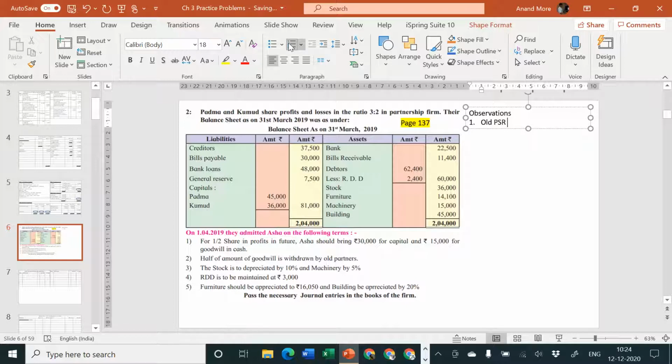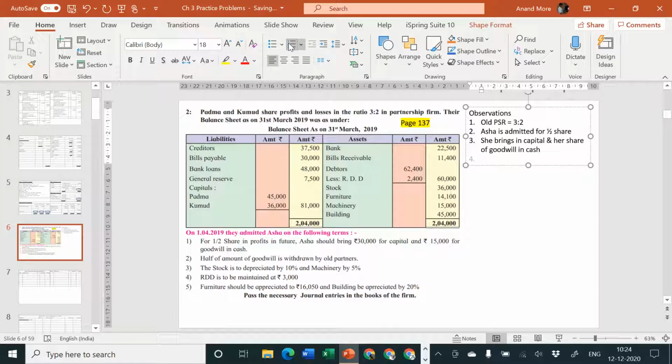old PSR is equal to 3:2. Asha is admitted for half share. Asha brings in her capital as well as her share of goodwill in cash. That means it's a premium method. She brings in capital and her share of goodwill in cash. If the new partner is bringing his or her share of goodwill in cash, then we must consider that it is which method? Yes, it is premium method.